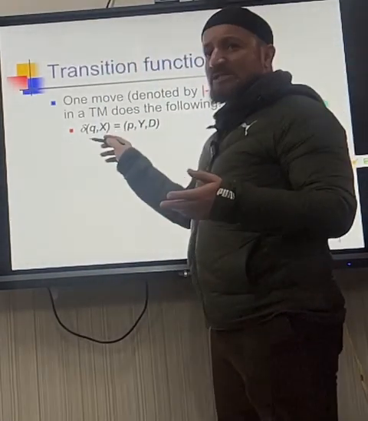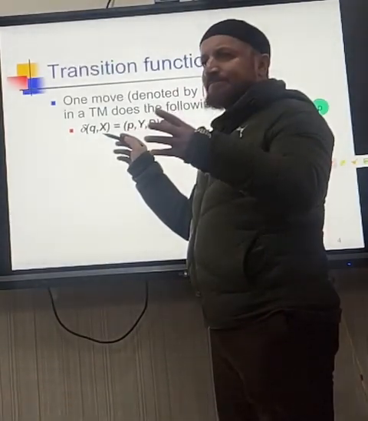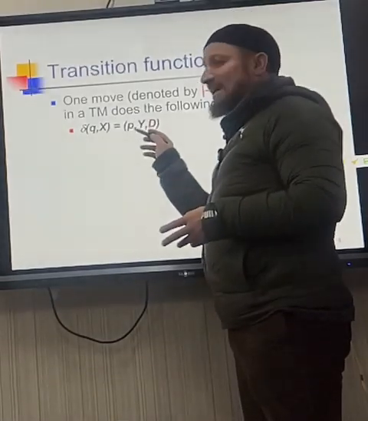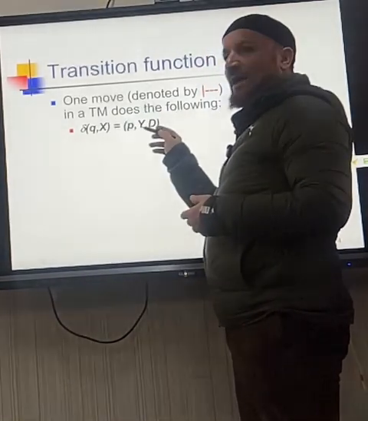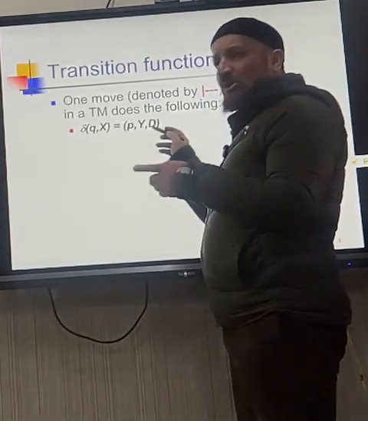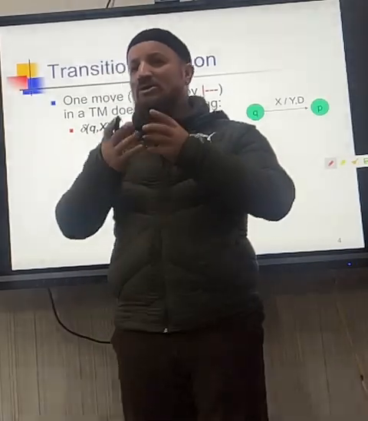So you are on a state, you sense there is X or some input variable, and accordingly you go to the next state, P. You replace this X with Y, and then you decide whether you go to the right or to the left.